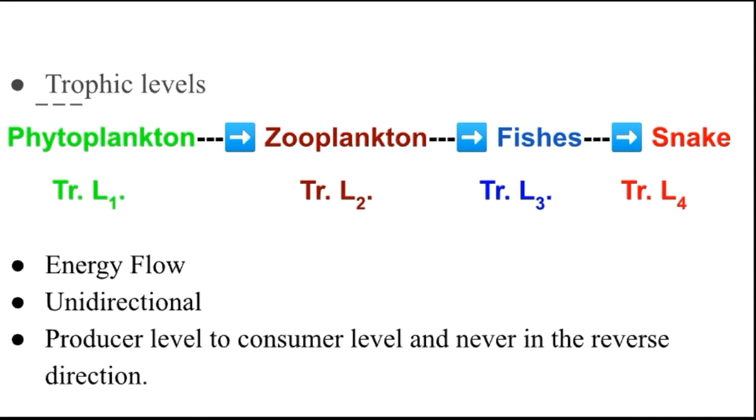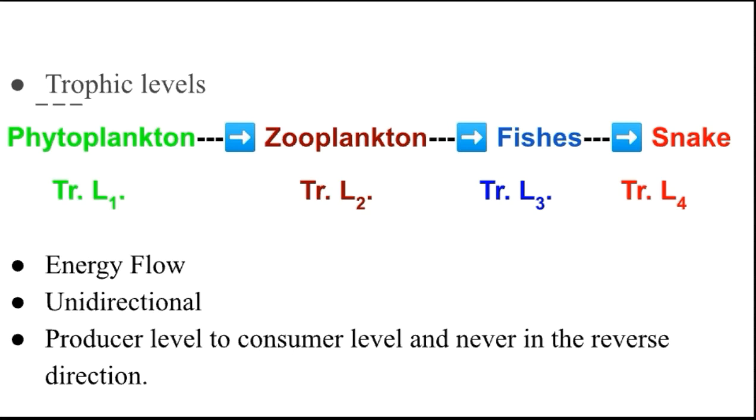You see here in the example of trophic levels, the transfer of energy from one trophic level to another trophic level is called energy flow. Phytoplankton produce energy, and that energy is consumed by zooplankton.